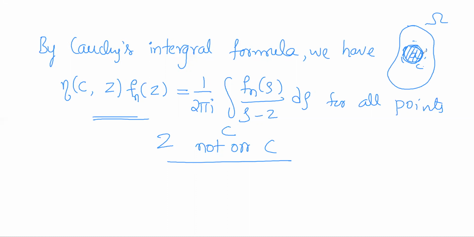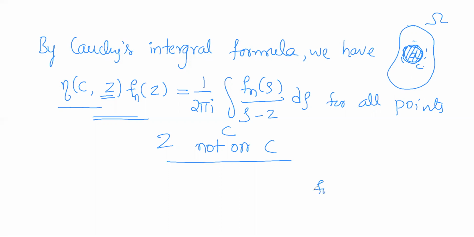For all those points, the index will be 1. Index is nothing but the winding number of that curve with respect to that point, that is, how many times the circle goes around that point.